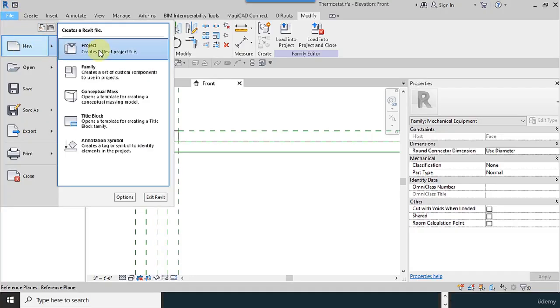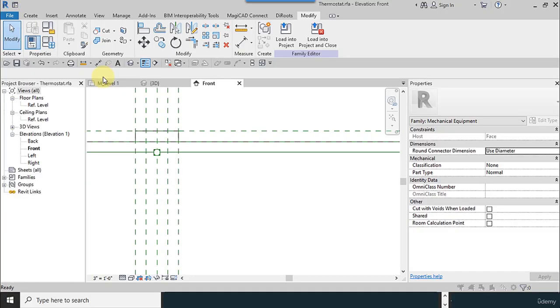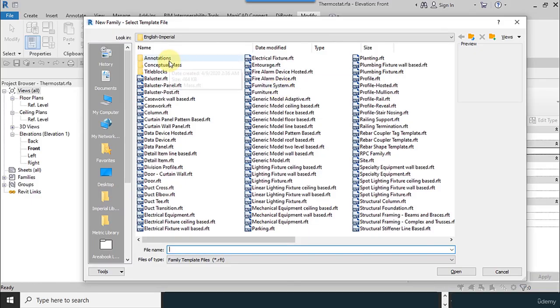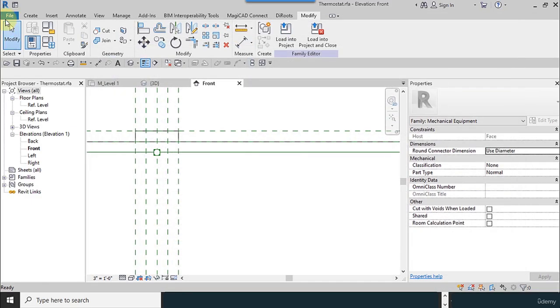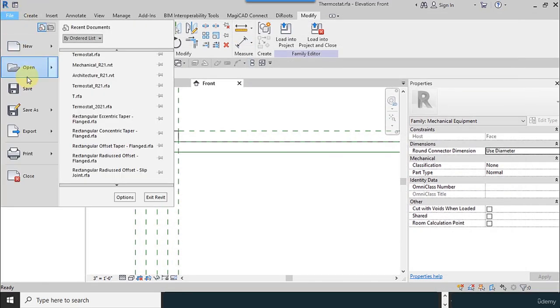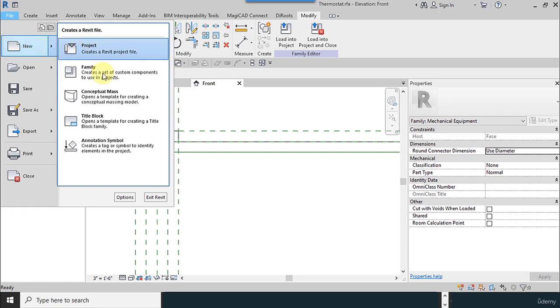I select the file, new family. I have to make a new family. From the file, you can select the family or directly go to annotation symbols.